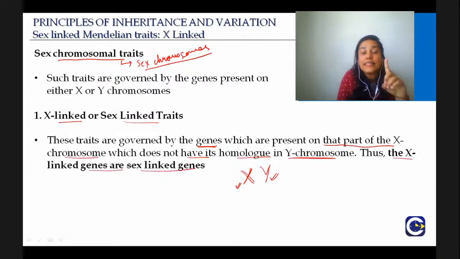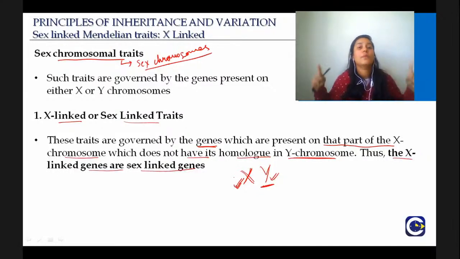But the sex-linked traits talk about only those genes that do not have a homologue on the Y chromosome. Okay, this should be very clear. So all the genes of these sex chromosomal traits or sex-linked Mendelian traits will be on the X chromosome when we talk about the X-linked traits. If we talk about the Y-linked traits, then it is definitely present on the Y chromosome.